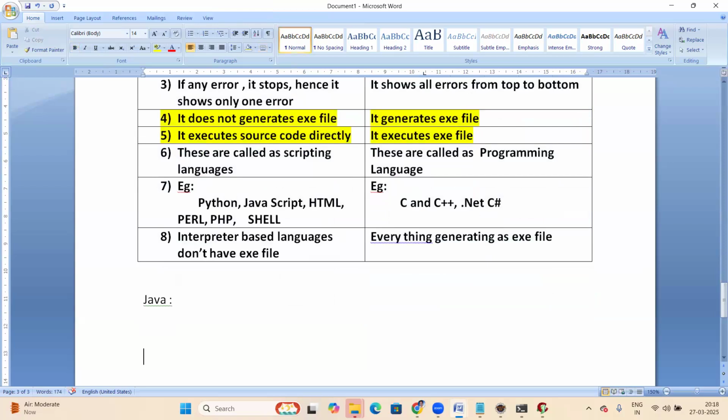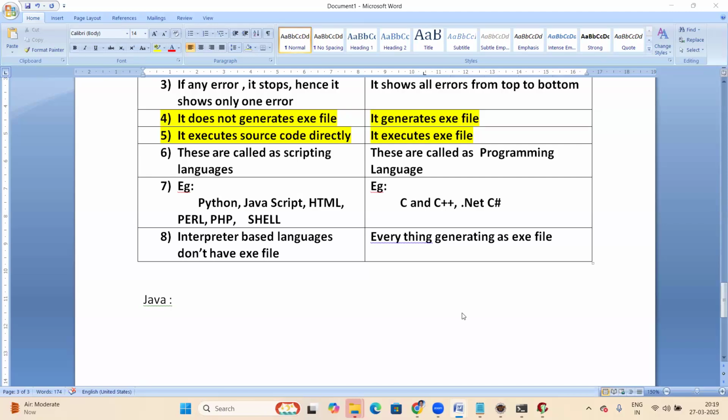Joshi says compiler. Geeta says compiler. Anyone else? Compiler based.